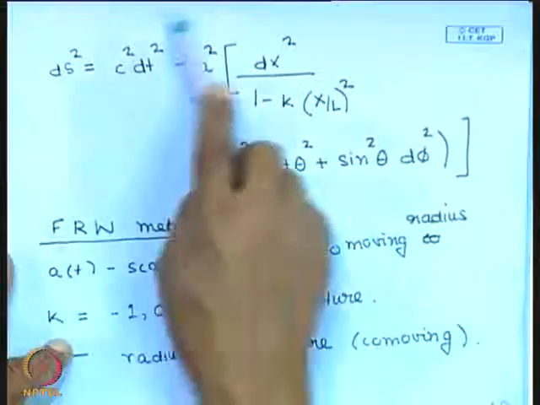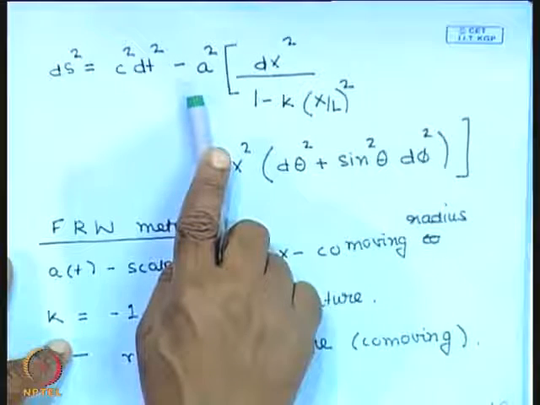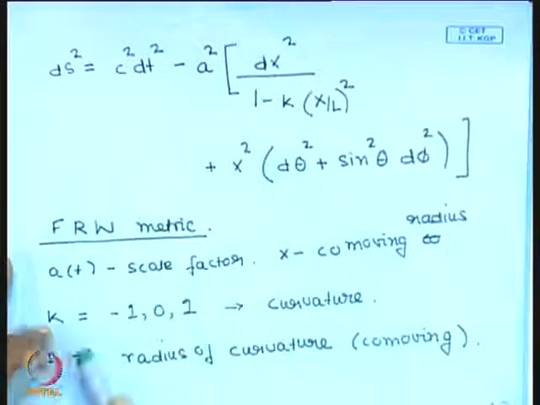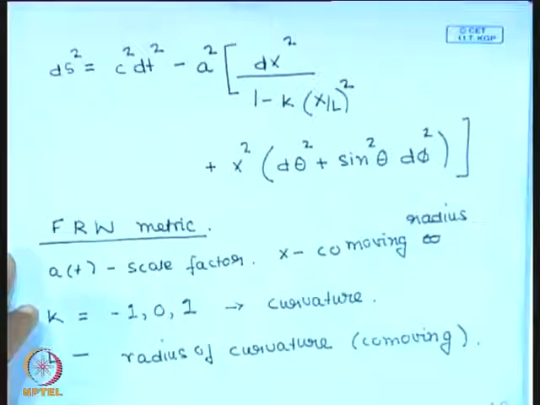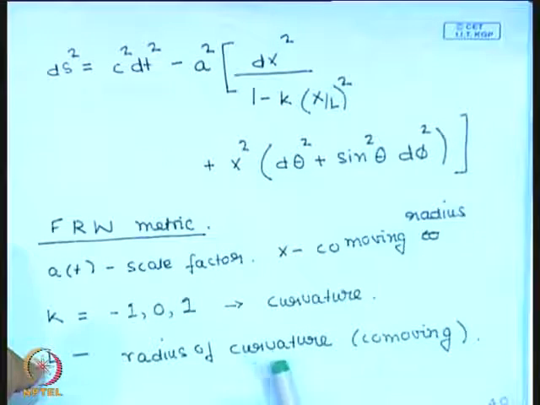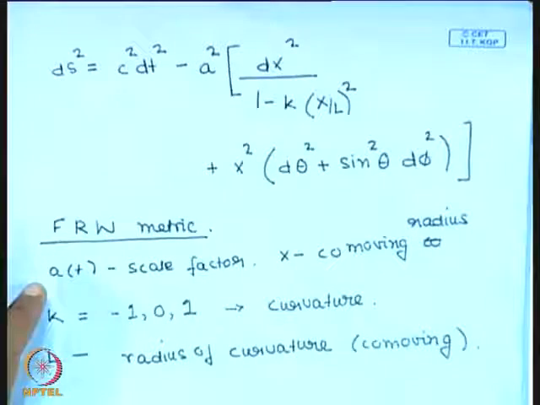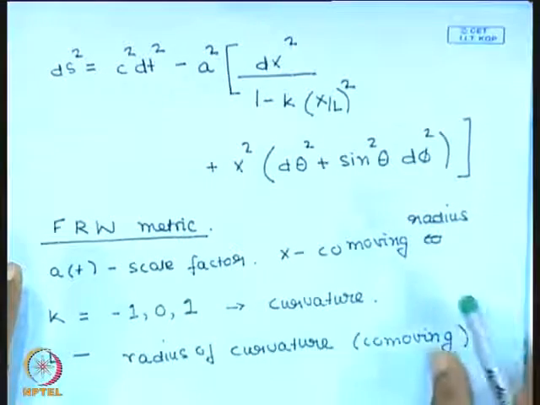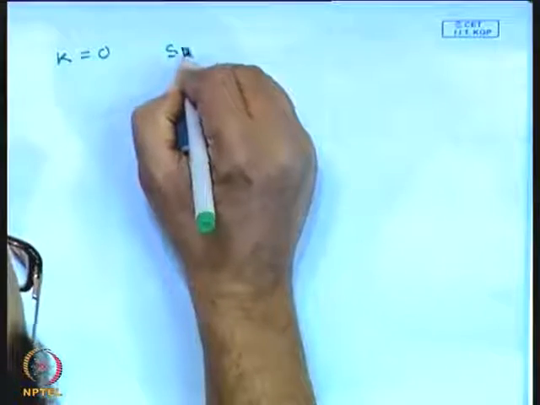My space time is going to be curved because of this scale factor here, but the presence of this k indicates that my space is curved, and L is the radius of curvature in comoving. So, this is the comoving radius of curvature of that space. So, if I have k equal to 0, this is spatially flat.